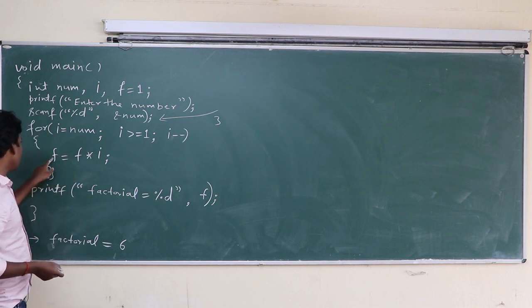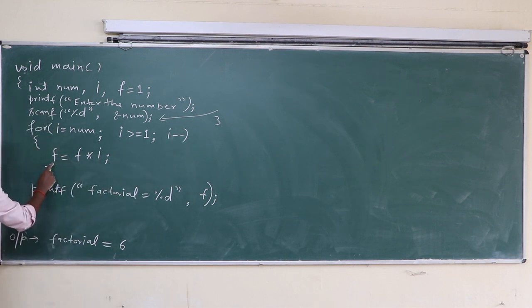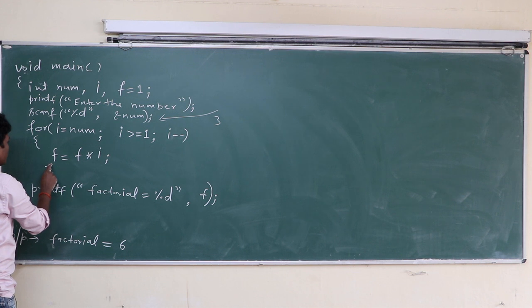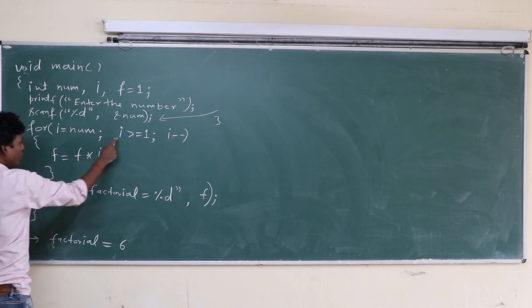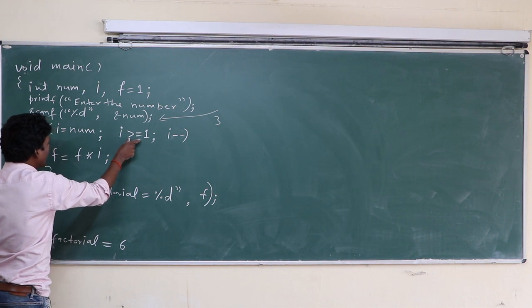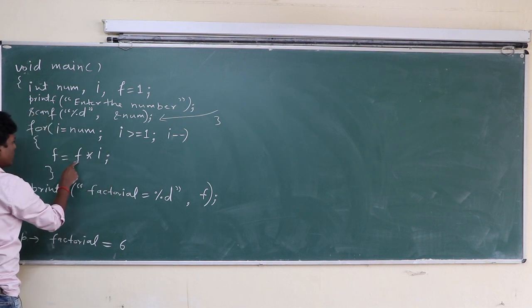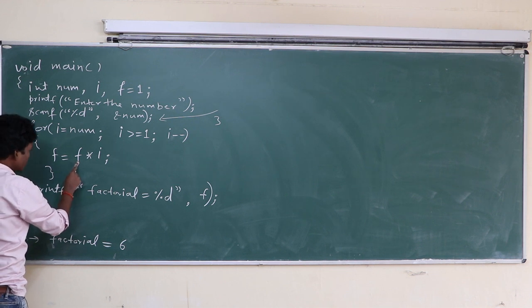This 6 is assigned to f. Then i minus minus works at the end of the loop, and 2 becomes 1. Here 1 is greater than or equal to 1, so the equal condition is satisfied. This is true. Once again, f currently has value 6.